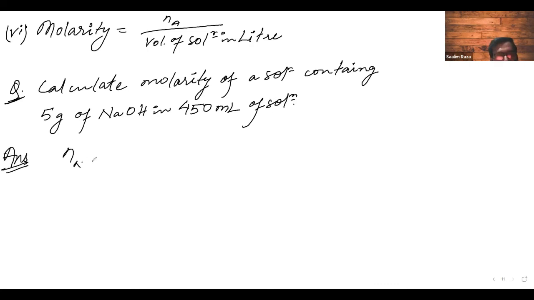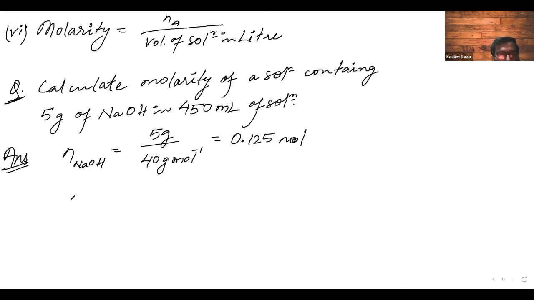N of NaOH is equal to given mass, that is 5 grams, upon the molar mass, which is 40 grams per mole. This will be equal to 0.125 mole. Now the next thing we have to do is convert this 450 ml into liters.